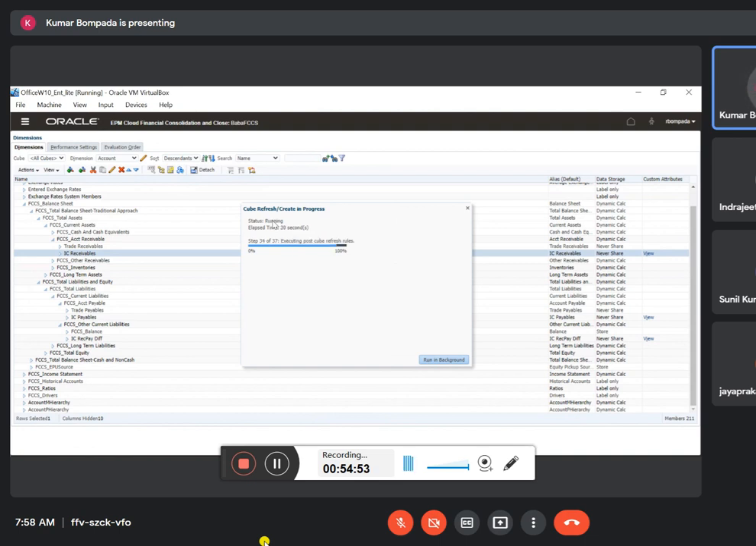Tomorrow, day after tomorrow, and tomorrow is Tuesday, Wednesday, and Thursday. We'll learn rules. And Friday, last chapter, dashboards and infolets, and substitution variables. All these three we'll cover on Friday. Friday will be the last class.